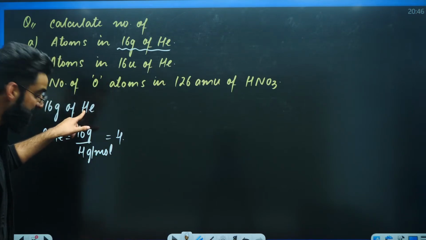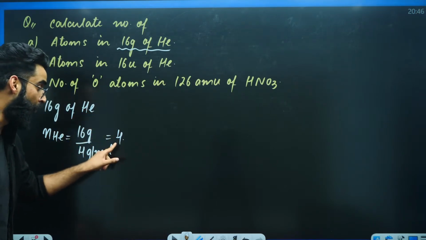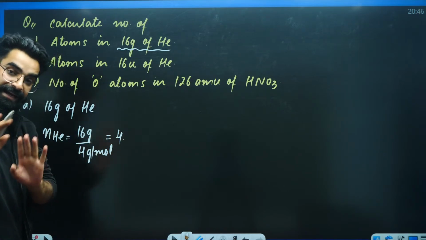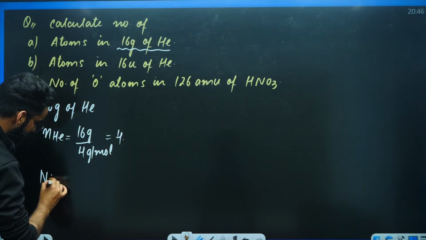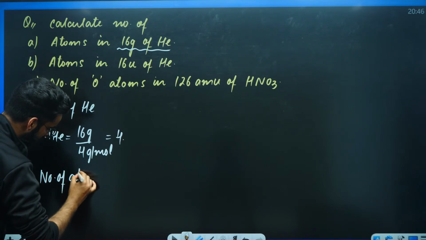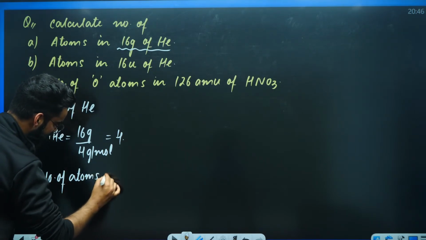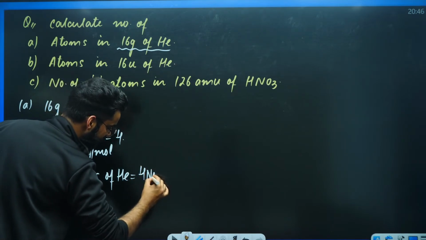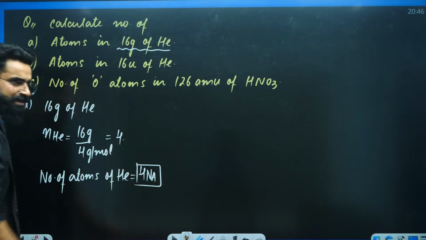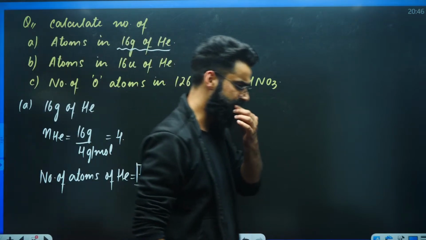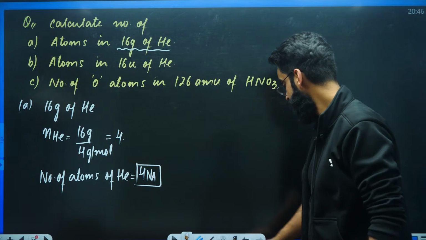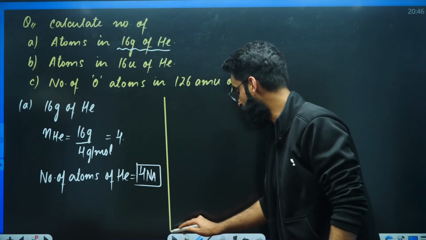Now this species is in atomic form. So moles multiplied by Avogadro's number won't be giving you the molecules here. It'll be directly giving you the atoms. So the number of atoms of helium will be simply equal to 4 multiplied by Avogadro's number. These are the total number of helium atoms which we were supposed to calculate. So the first question is done.